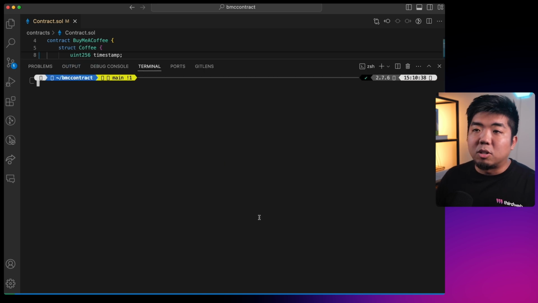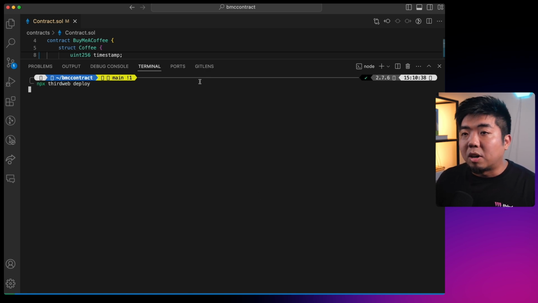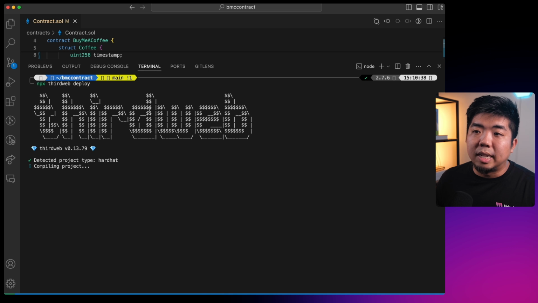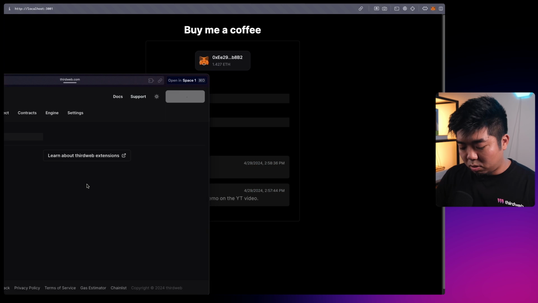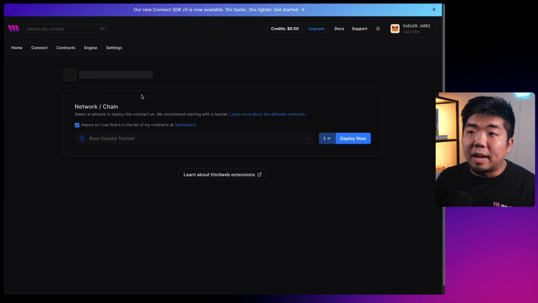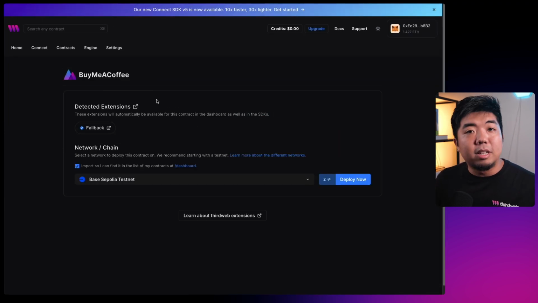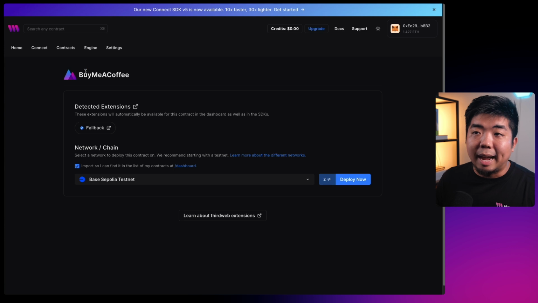I'm just going to open my terminal here within my code editor, and I'm going to run npx thirdweb deploy. And this is going to deploy our smart contract using thirdweb here. So you'll see that it'll detect our project, it'll compile it, upload the smart contract data, and then it'll bring us to open a browser tab here, which is going to allow us to deploy this contract directly through thirdweb's dashboard. So you can see here, I am deploying a buy me a coffee smart contract.